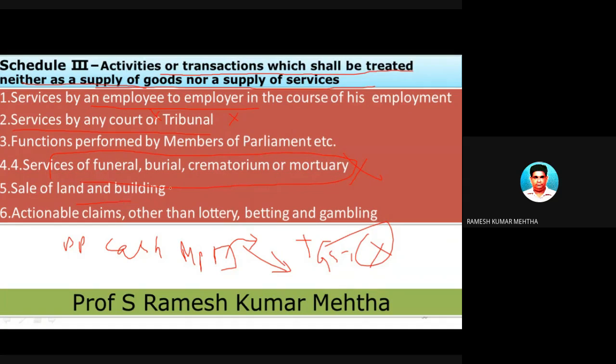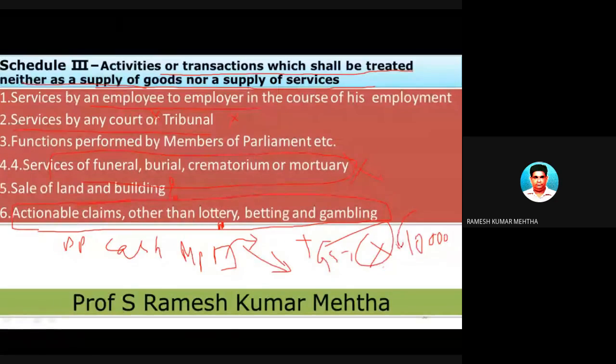In the same way, I have to see whether there is an amendment or not. Actionable claims also are not supply of goods or services, but lottery is treated as goods. For example, Mr. X has purchased a lottery of 10,000 rupees from a lottery agency. So the lottery agency is selling a lottery ticket to Mr. X. So for example, 28% GST.